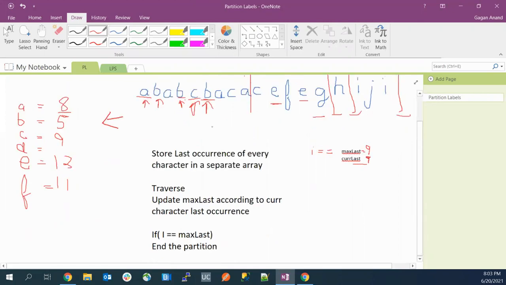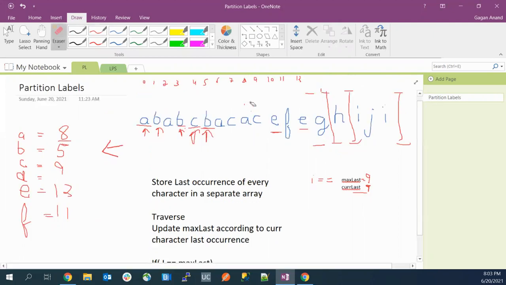Please stop me whenever you have any doubt, right? So now we have updated the partition from here to here. We'll keep on checking for A, C. We already know that. So when we are here, our i is equal to max last, and there is no further occurrence of our current character after this section. So we can finalize this section for now, right? Please ping in the chat if anyone has any confusion about this. So we have finalized the first section.